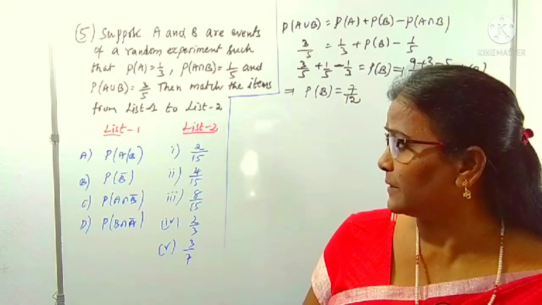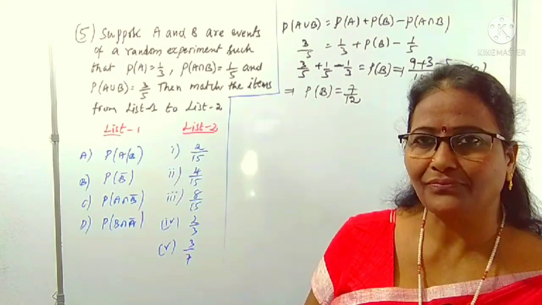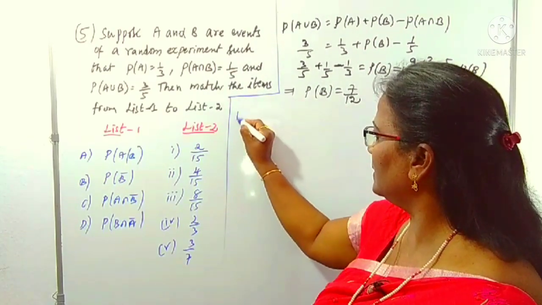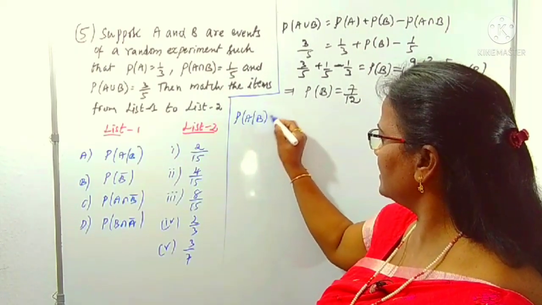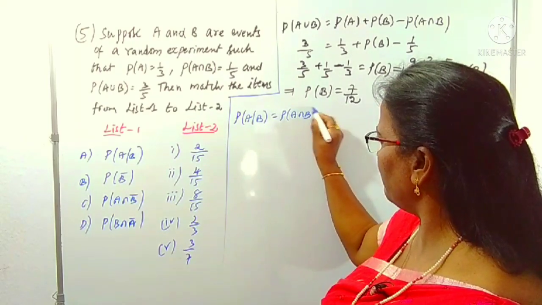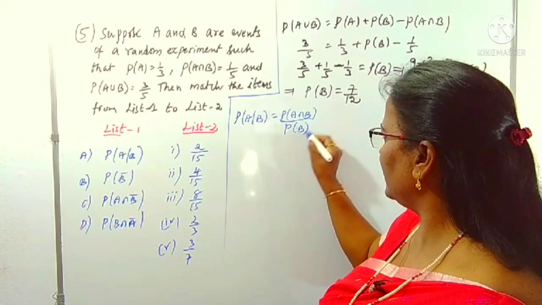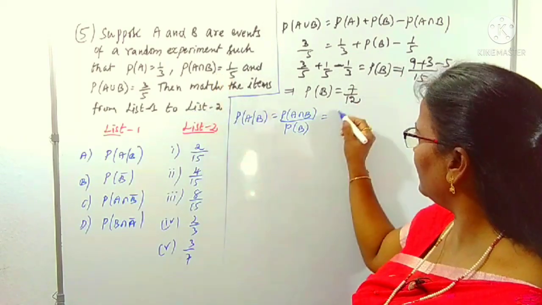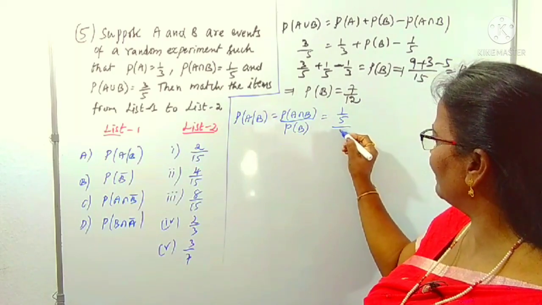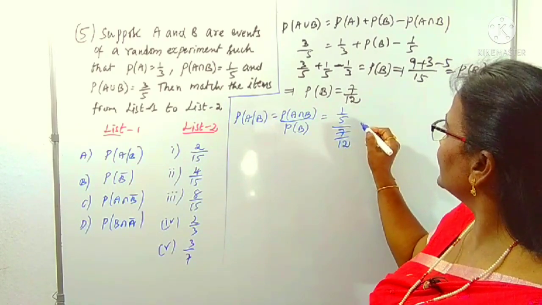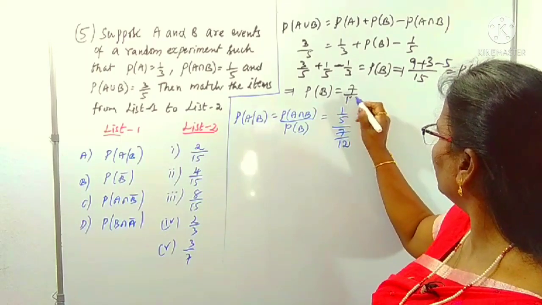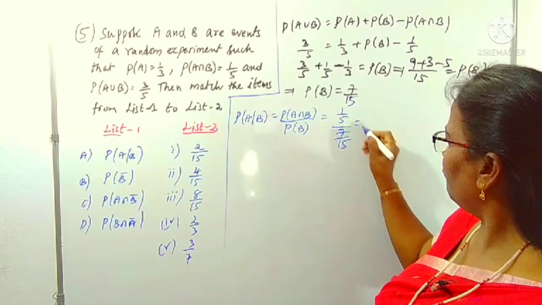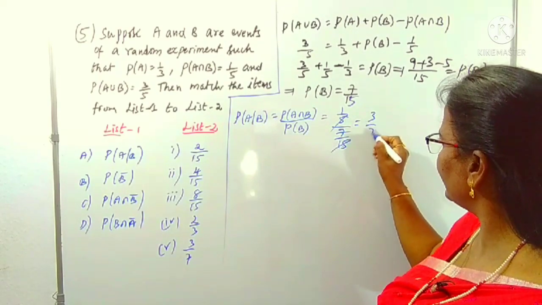What is the first one asking? P of A by B. How can you find P of A by B? What is given? Conditional probability. P of A by B means P of A intersection B by P of B. That is already given to you, conditional probability. P of A intersection B is 1 by 5, by P of B, which is 7 by 15. Therefore, this is 3 by 7.